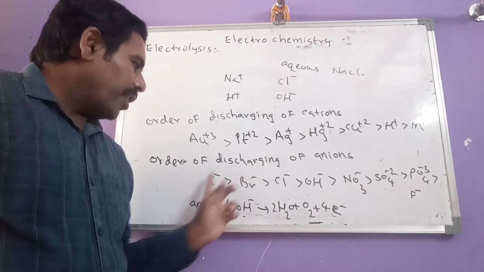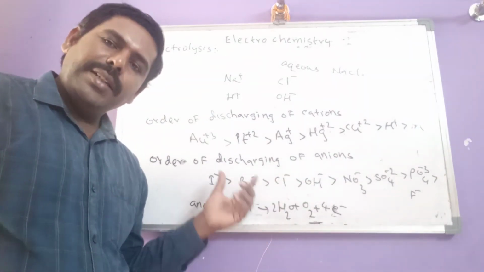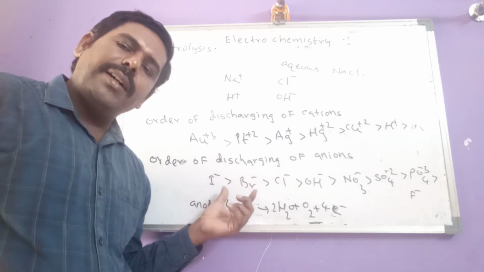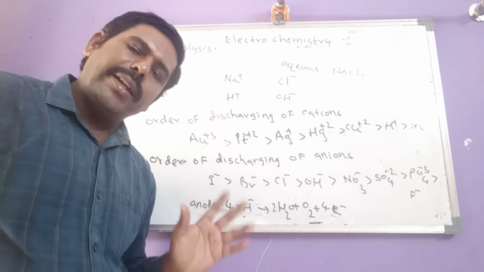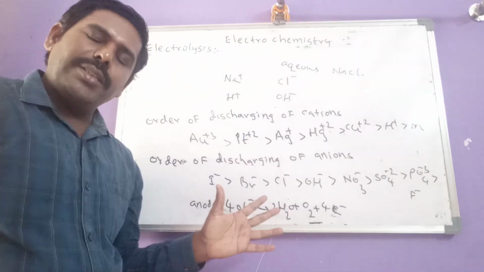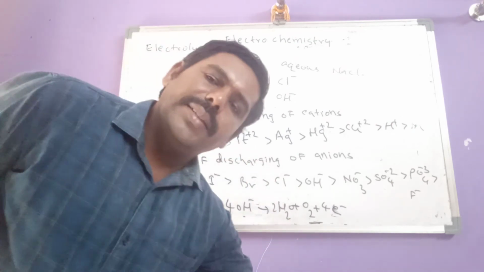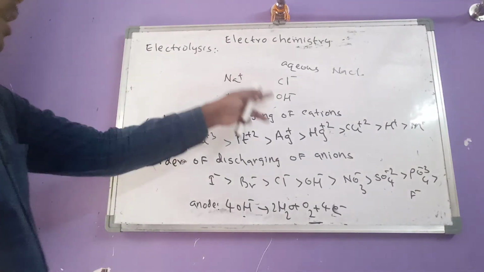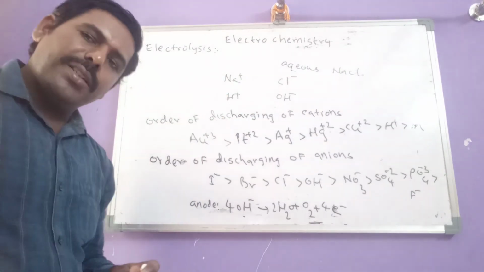If any one of these 3 is present along with OH minus, that respective halide undergoes oxidation and that halogen is liberated at the anode. So based on these assumptions, what are the questions we are going to see? Let us see examples. Already one problem is waiting for us on the board.